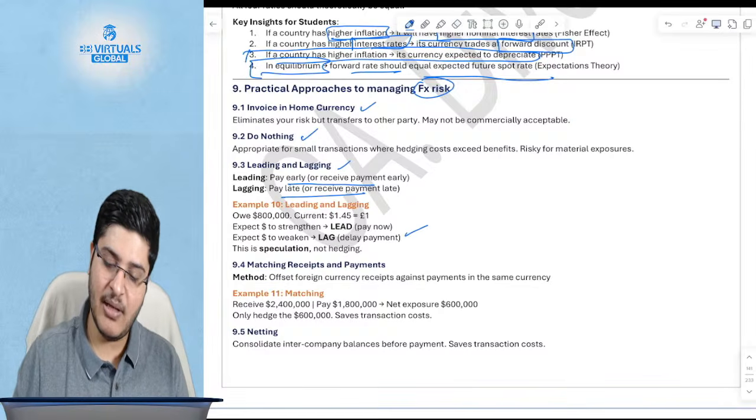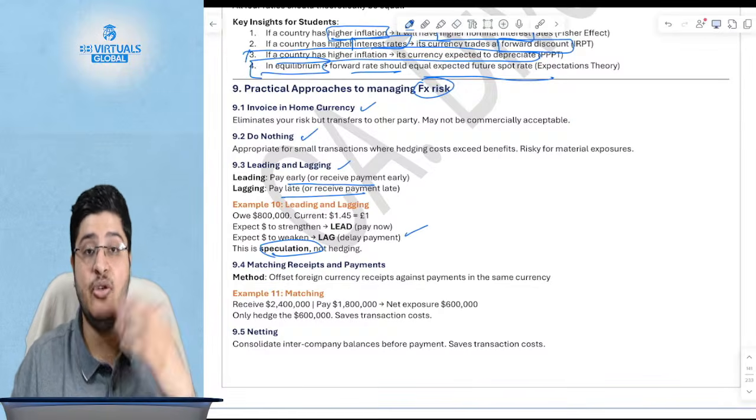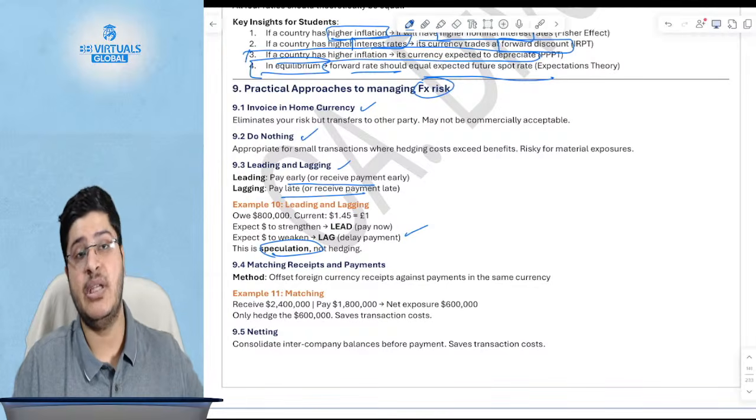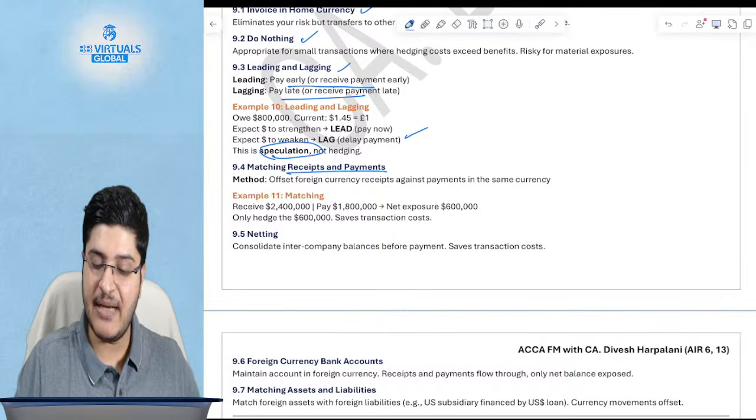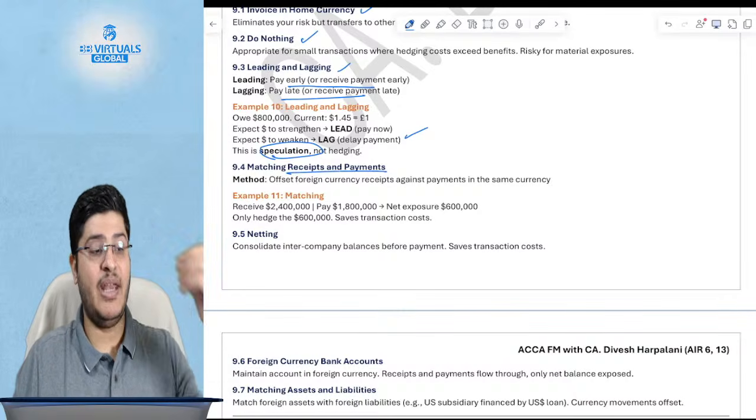Okay, there's an example also given, but this again is speculation. On what basis do you say that you expect the dollar to appreciate or depreciate? This is only speculation. Next is matching receipts and payments, which is, if you have a foreign exchange payment but